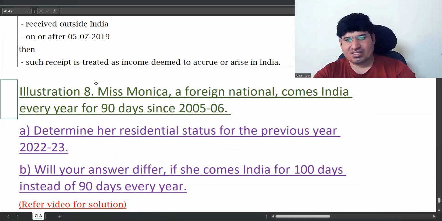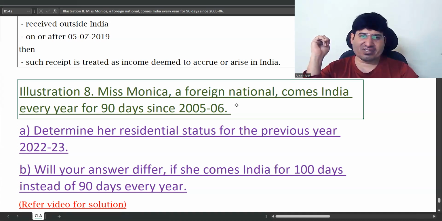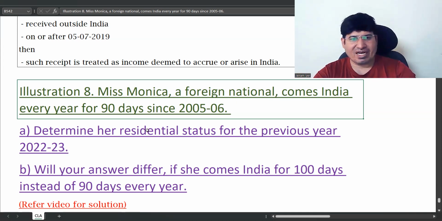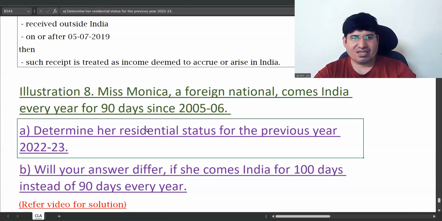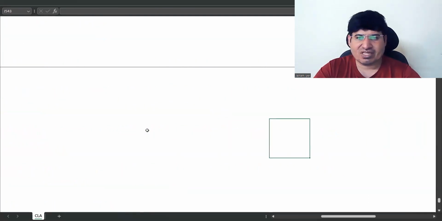So first thing is she's a foreign national. She's coming to India every day for 90 days since 2005-6. 2005-6 is more than how much? 18 years or so, correct. So every day she's coming for 90 days. Determine the residential status for PY 22-23. So in PY 22-23 and 4 years before that.